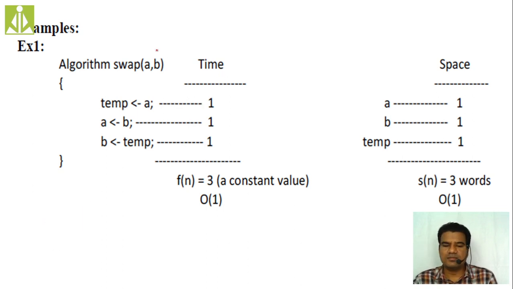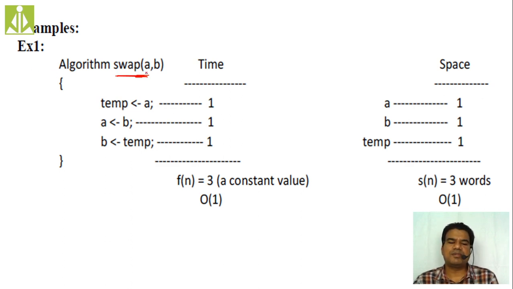So this algorithm, swap(a, b), is swapping two numbers. As I said, there is no specific notation to write the algorithm. You can even write the algorithm like this also. If it is understandable by your domain, you need not bother whether you have written the algorithm properly or not, because there is no specific syntax to write the algorithm. So it is more like a program only, whatever I have written.